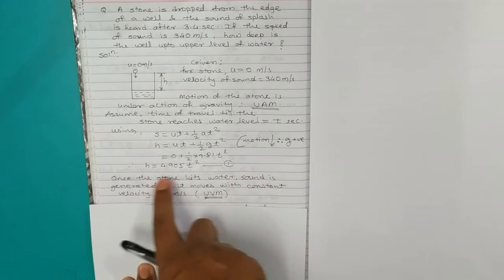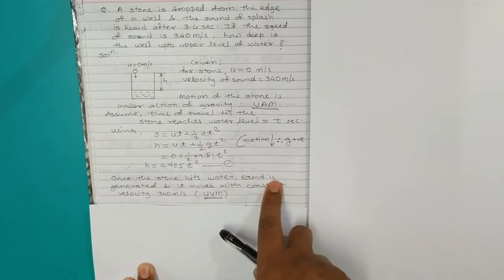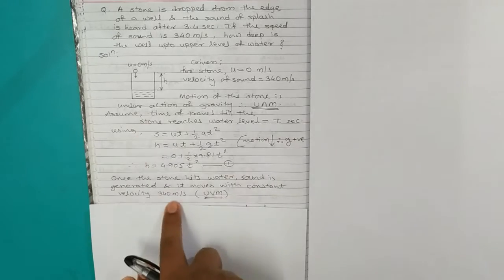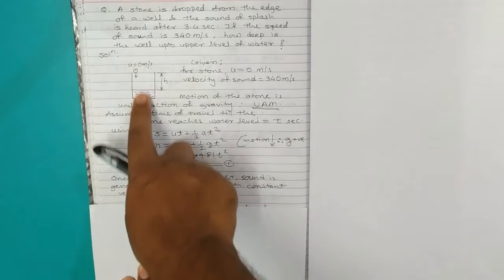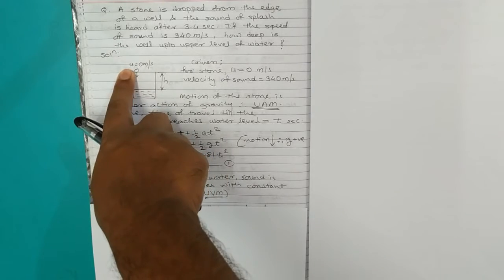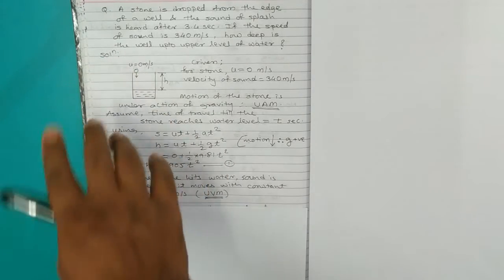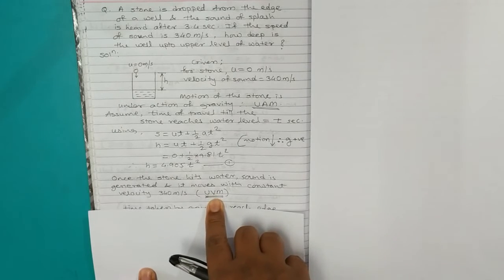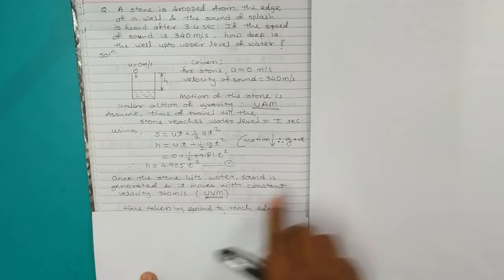Now once the stone hits the water, sound is generated and it moves with constant velocity 340 meter per second in the upward direction up to the edge of the well, and there it is heard. So the motion of sound is nothing but uniform velocity motion.